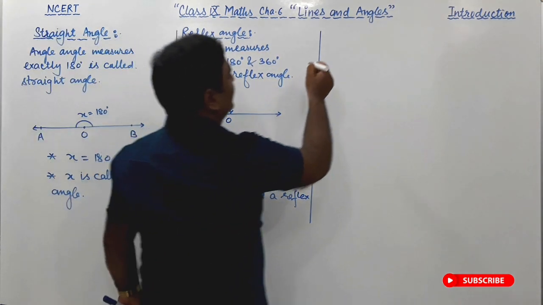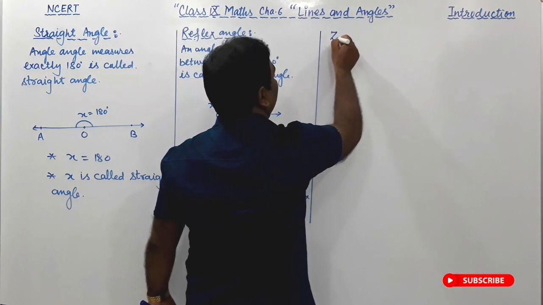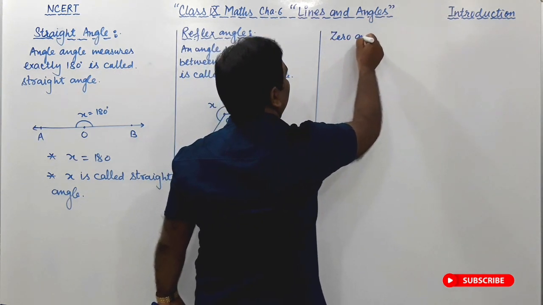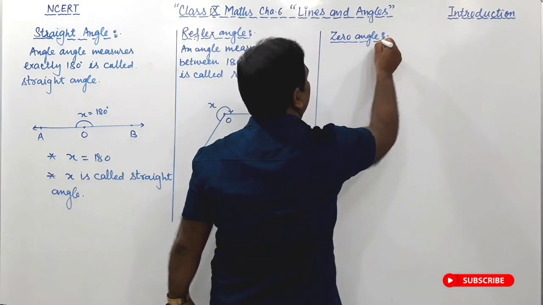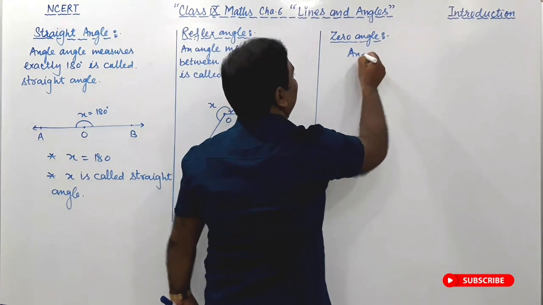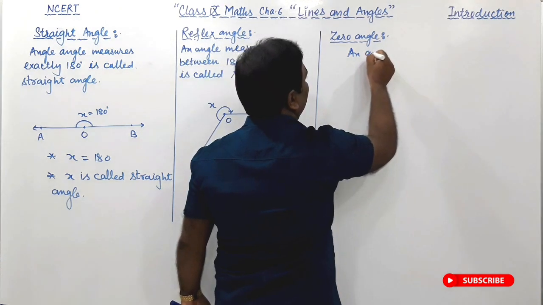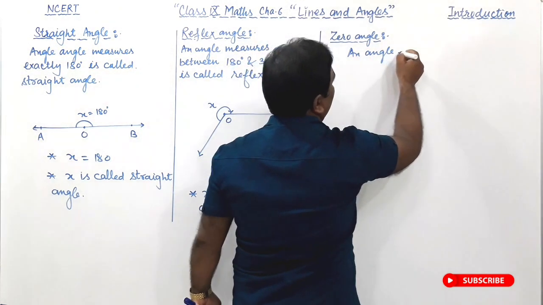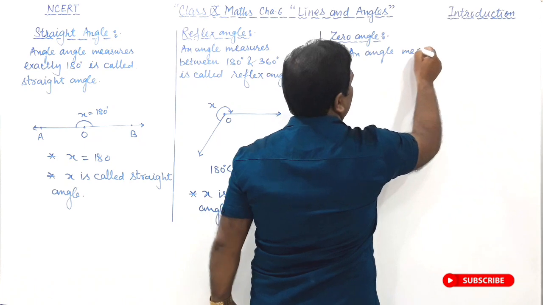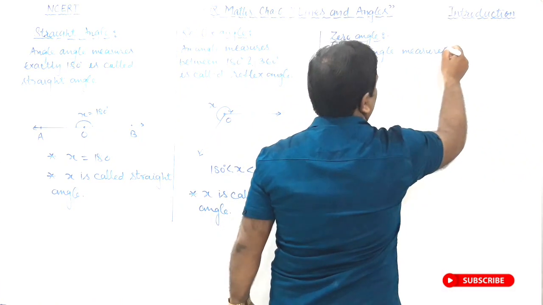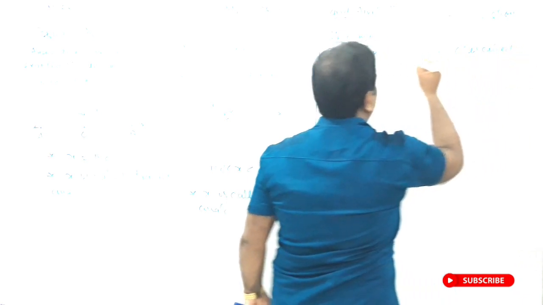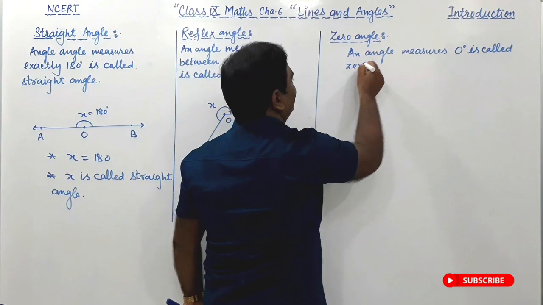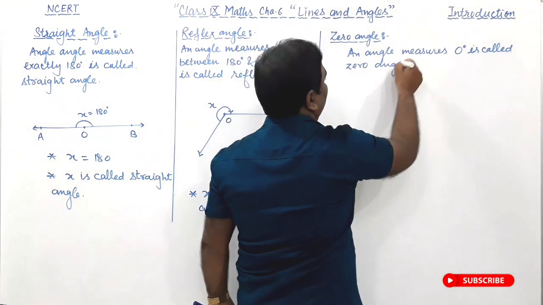Zero angle means an angle whose measure is 0 degrees. An angle that measures 0 degrees is called a 0 degree angle or zero angle.